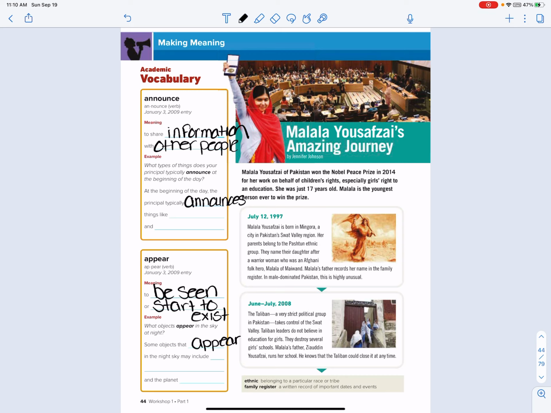She was just 17 years old. Malala is the youngest person ever to win the prize. July 12, 1997. Malala Yousafzai is born in Mingora, a city in Pakistan's Swat Valley. Her parents belong to the Pashtun ethnic group. They named their daughter after a warrior woman who was an Afghan folk hero, Malala of Maiwand. Malala's father records her name in the family register. In male-dominated Pakistan, this is highly unusual.